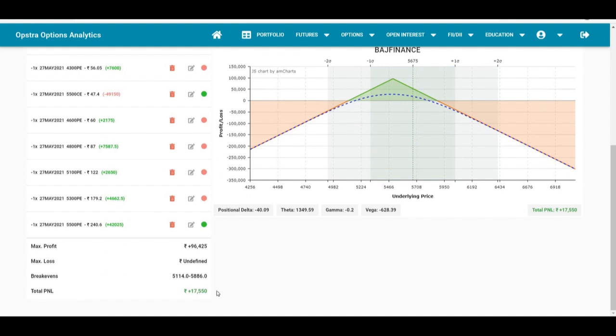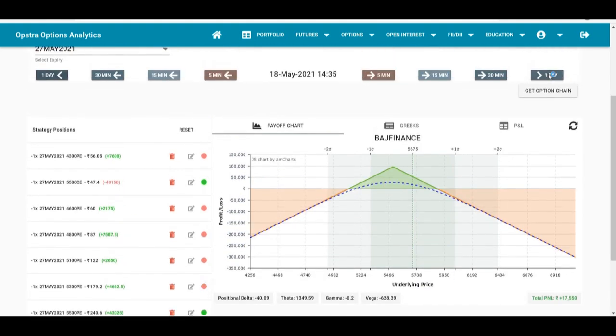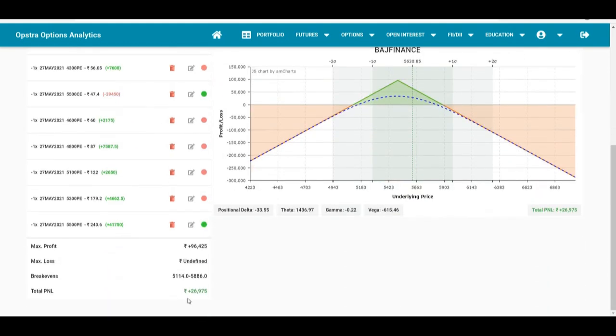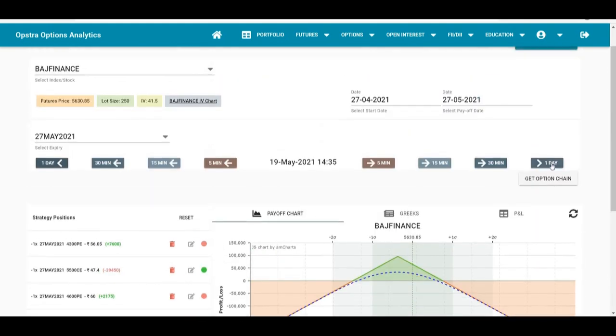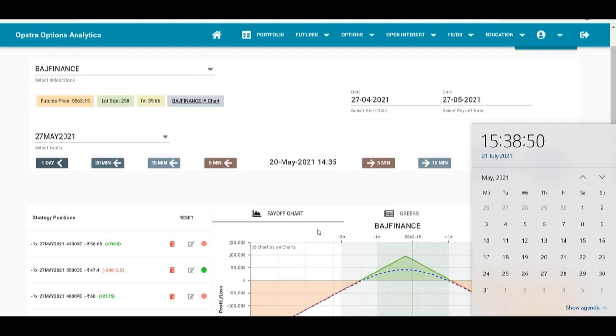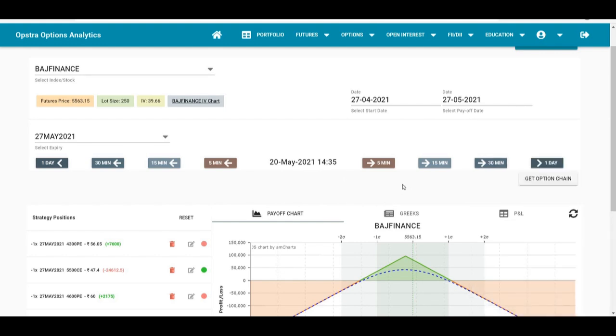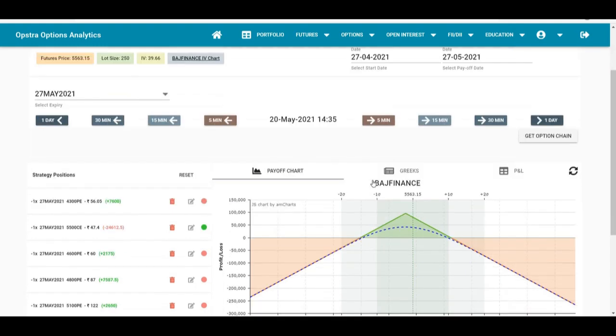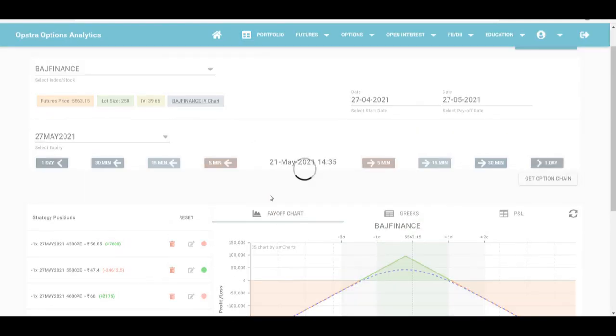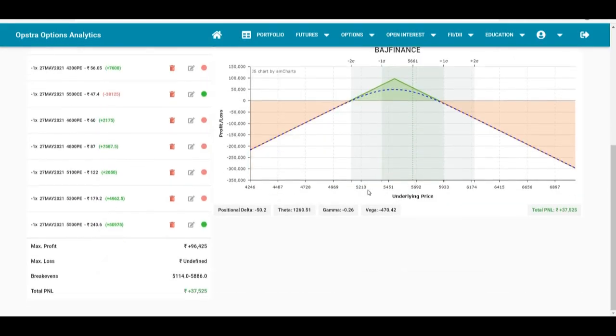Okay, next day it comes down to 18,000. Okay, again 27,000. The expiry is on the 27th, so I generally do not hold any trade in the last week of the expiry. So we'll look to book this trade before 21st of May. If you held on to the trade on 21st of May, it would have resulted in a net profit of 37,500.